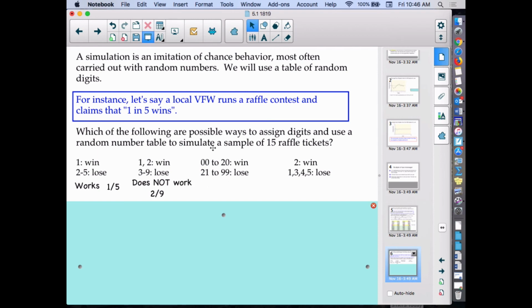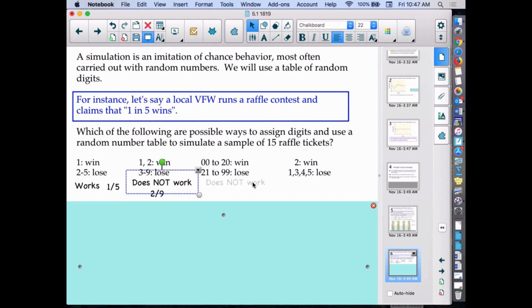So then if we look at the next one, they're going to count 00 to 20 as a win and 21 to 99 as a loss. Well, this is another one that does not work. Because if we take 00 to 20, that's actually 21 digits. And then we're doing the rest as a lose, so that would actually be 21 out of 100. That does not hit our 20% mark of 1 in 5.